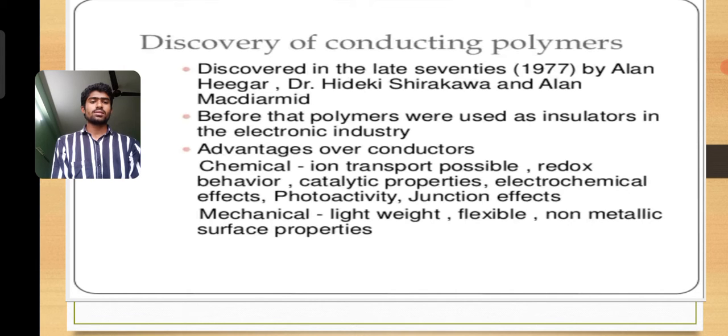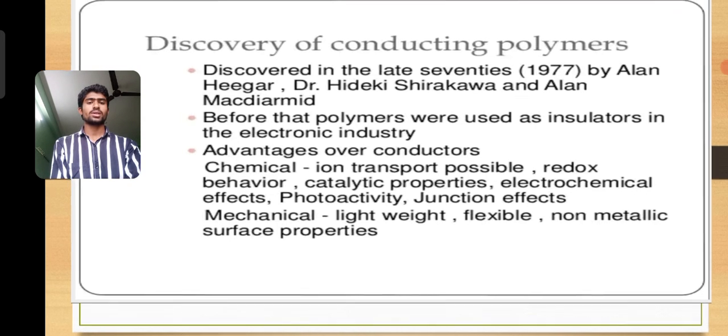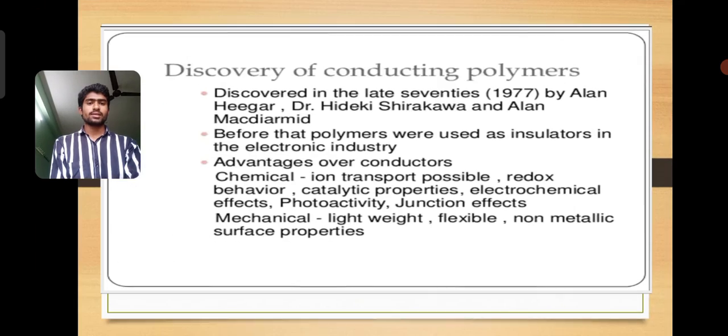Advantages over conductors: chemical ion transport possible, redox behavior, catalytic properties, electrochemical effects, photoactivity, junction effects, mechanical properties, lightweight, flexibility, and non-metallic surface properties. And next,